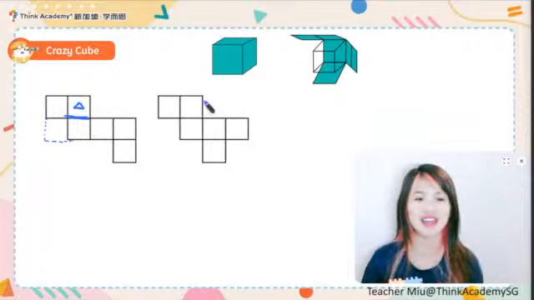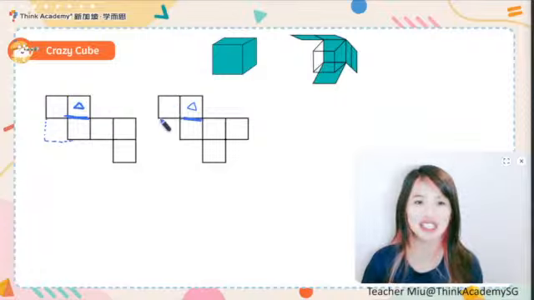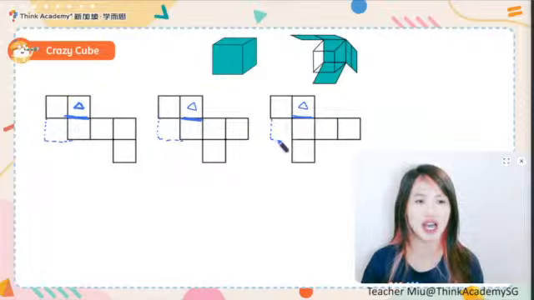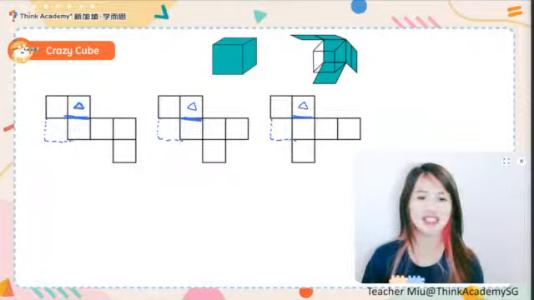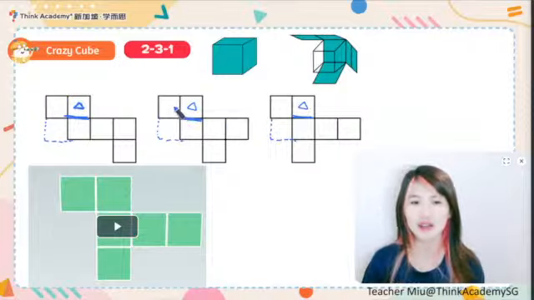Again, we have 2 heads, 3 body, and 1 button. Is it possible? No way. We only have one real head, which should be connected to the neck like this. And this one is actually the body. And also with this one, a real head which is connecting to the body, and this one is actually the body, you fold it up. And this is what we call the duck shape, 2, 3, 1. You see two heads, 3 body, one going to the top here, and also 1 bottom, 2, 3, 1.